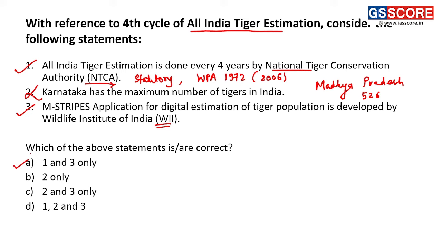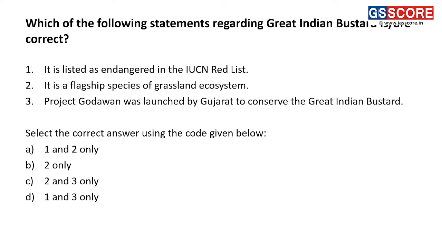Next question now. Which of the following statements regarding Great Indian Bustard are correct? Right? So the question is regarding Great Indian Bustard. Recently, many news articles were there related to Great Indian Bustard and how the solar plants in the states, especially in the state of Rajasthan, is leading to harmful effects on Great Indian Bustard. Right? Let us consider the statement.